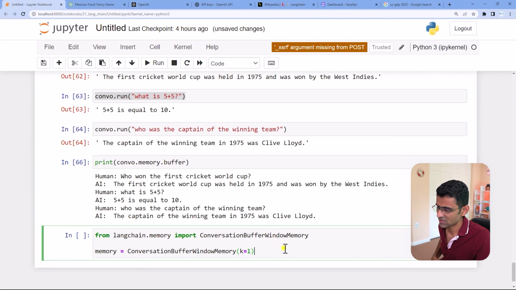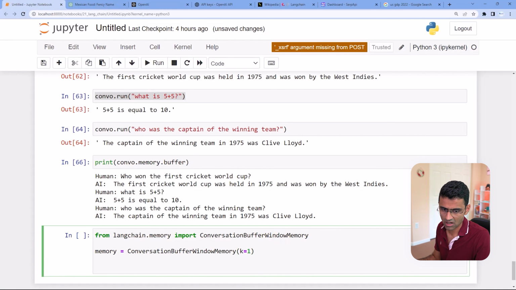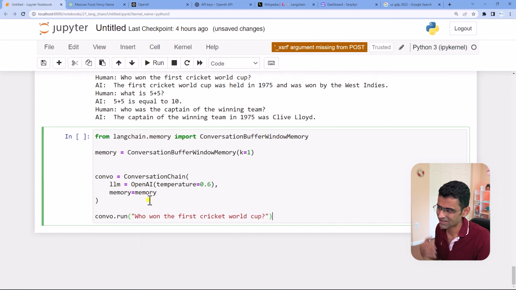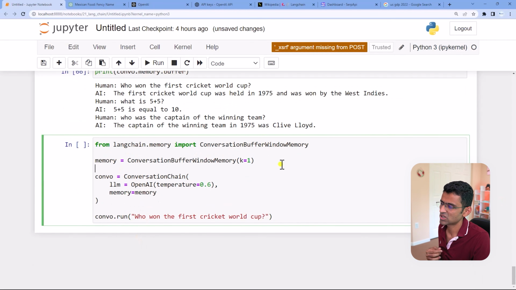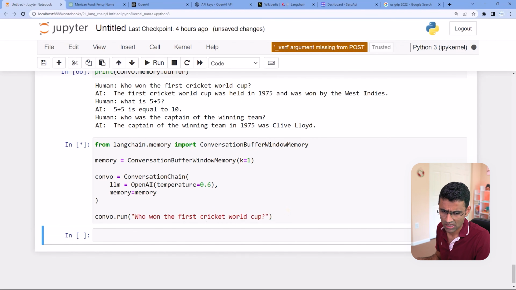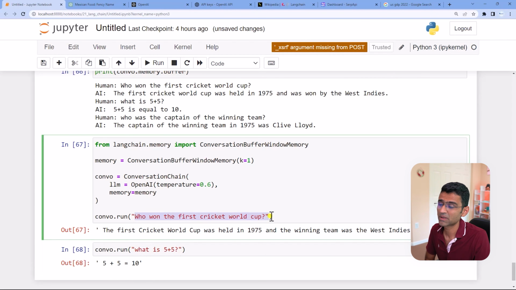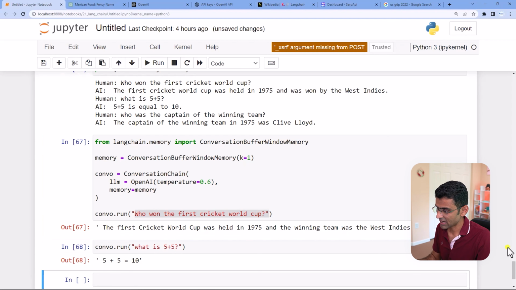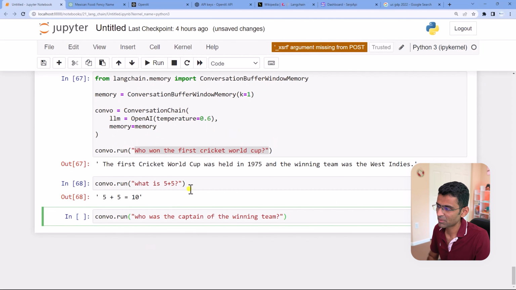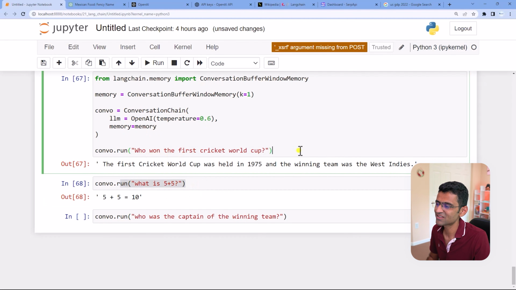Okay, so let's try this out and see how this goes. I'm going to copy paste some code here, created the same conversation chain object, asking my first question, asking my second question. Now, when I ask this second question, what is 5 plus 5? It remembers the previous exchange. But when I ask the third question, it remembers only what is 5 plus 5. It doesn't remember this.